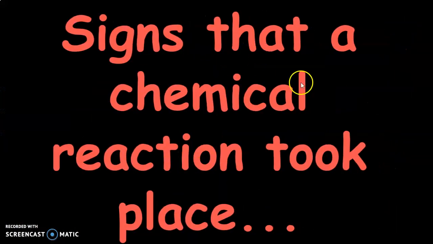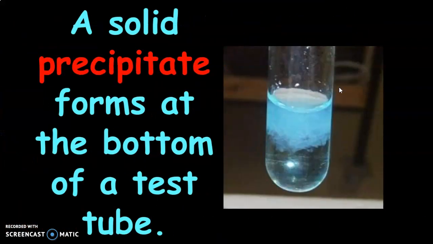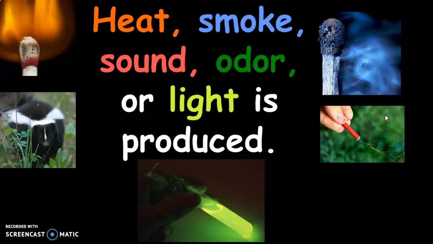All right, so signs that a chemical reaction took place. A solid precipitate is formed at the bottom of the test tube. So a precipitate is just a solid substance that forms in a solution or a liquid. So, for example, let's say I pour two liquids together and I get these little tiny crystals that are inside my liquid here. These are precipitates. You also might get precipitates when, for example, a solution is supersaturated and there are extra crystals left behind. Those are also an example of a precipitate.